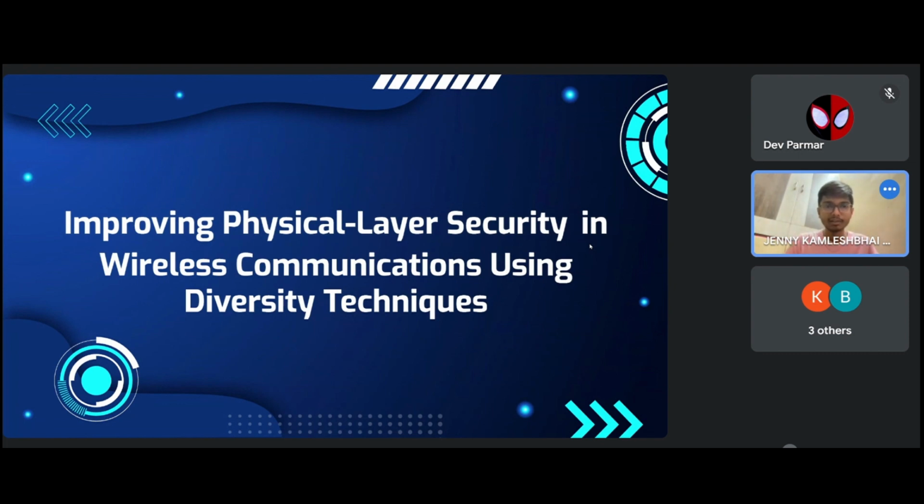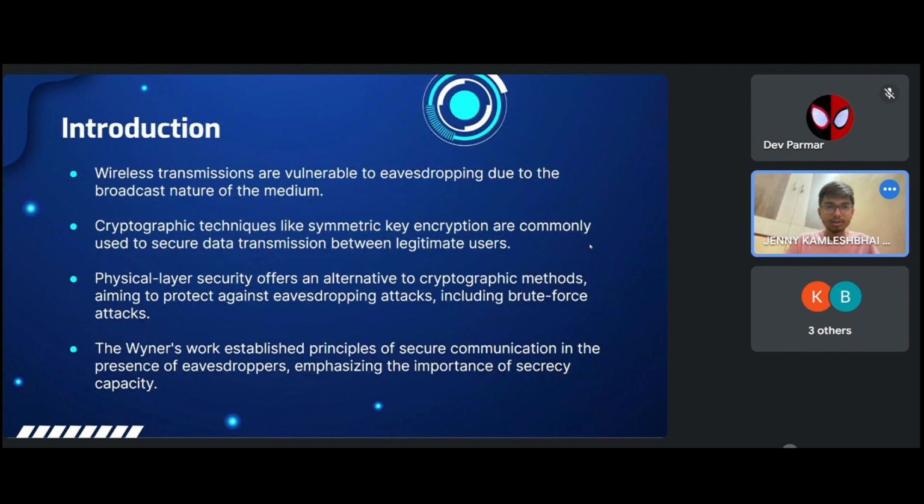Today we are going to present on the topic improving physical layer security in wireless communication using diversity techniques. Due to the broadcast nature of wireless networks, the transmission between legitimate users can be easily overheard by an eavesdropper. The eavesdropper secretly listens to the conversation between the legitimate users and the sender node.